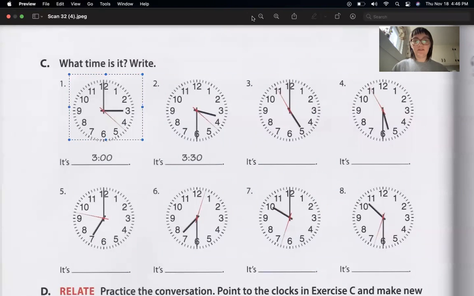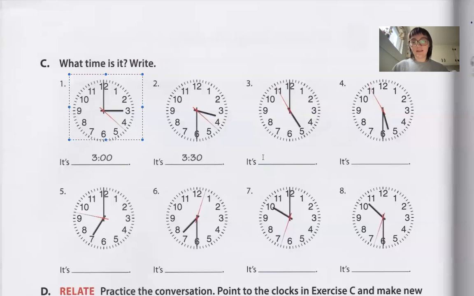Then we have 3:30. The time here is, it's, right? We have the small hand is on the 5. So it's 5 o'clock. This one, we can see that it's past the 5, but it's not on the 6 yet. So it is 5:30.